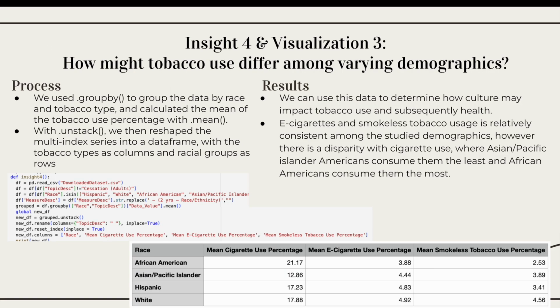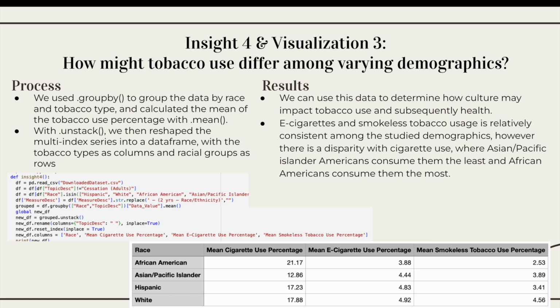For our fourth insight and third visualization, we wanted to look at how tobacco use differs among various demographics. We used group by to group the data by race and tobacco type, and we calculated the mean tobacco use percentage with .mean. With unstack, we then reshaped our multi-index series to a data frame with the tobacco types as columns and racial groups as rows. For the results, we wanted to use this data to determine how culture might impact tobacco use and health.